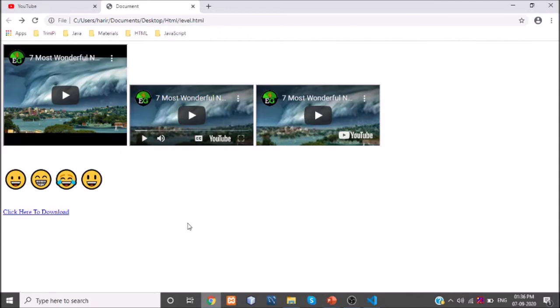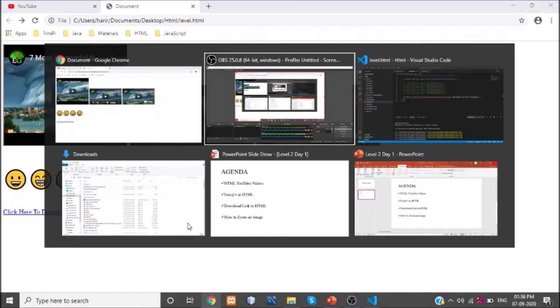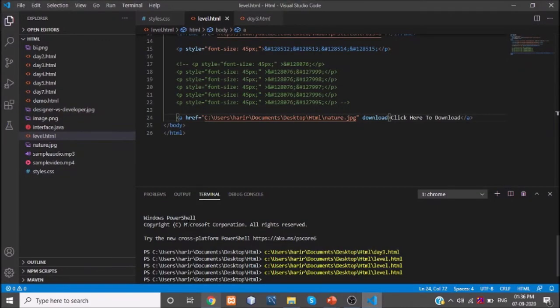When you click on click here to download, that particular image will be downloaded here. So this is all about giving the download link to your reference document.